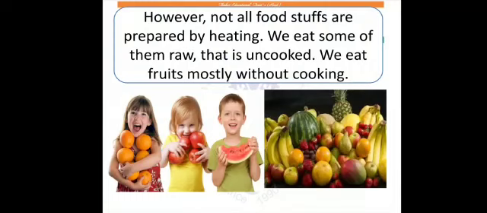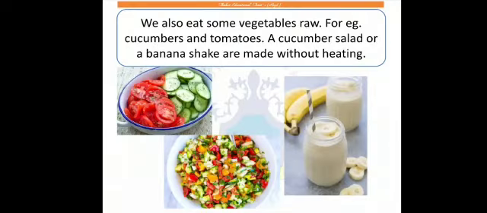But not all foodstuffs are prepared by heating. We eat some food that is raw, that means it is uncooked. We eat fruits mostly without cooking. We also eat some vegetables raw. For example, cucumber and tomatoes. A cucumber salad or a banana shake are made without heating.